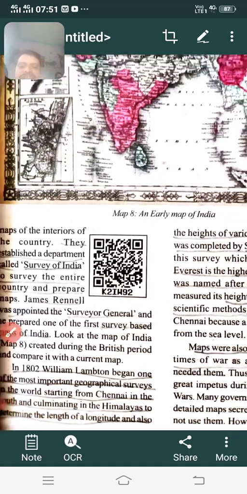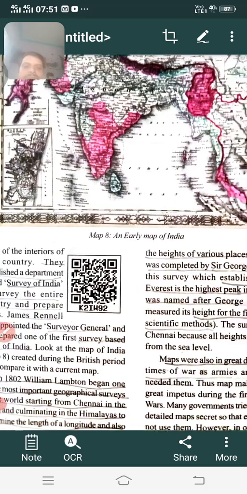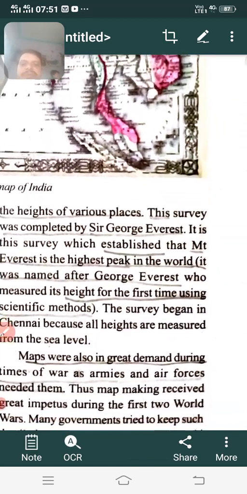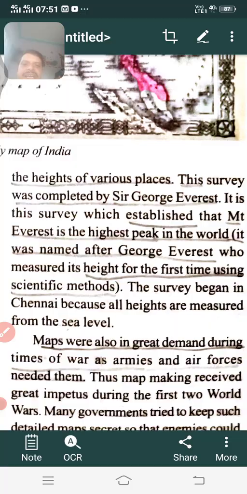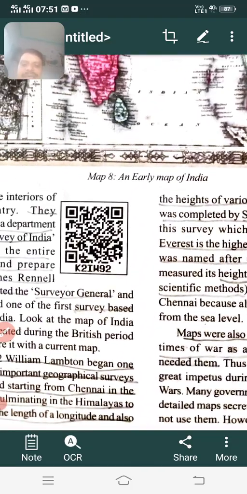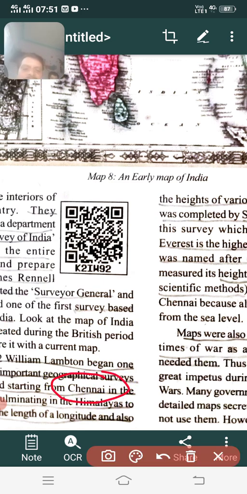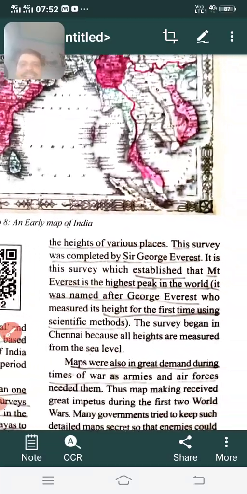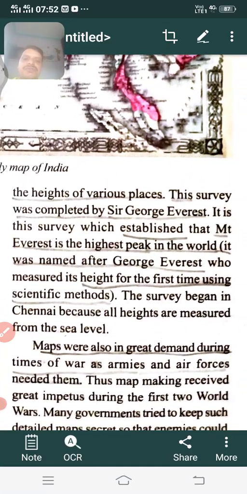How do we actually calculate the height of a place? What base point will be taken to calculate the height of a place? Yeah, very good. Chennai. Why was the Chennai place taken as the base point here? Because Chennai is located by the side of the sea coast. We all know that the sea level is the point which is taken as 0. That is the base point for calculating the height of a place. Here also the Britishers, basing on the place Chennai, calculated the height of mountains.